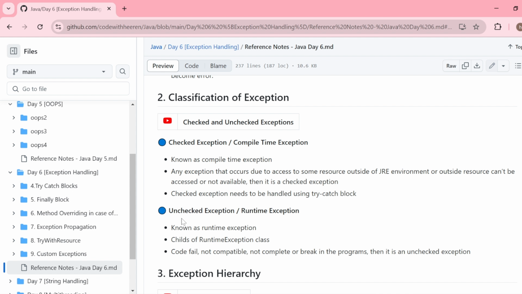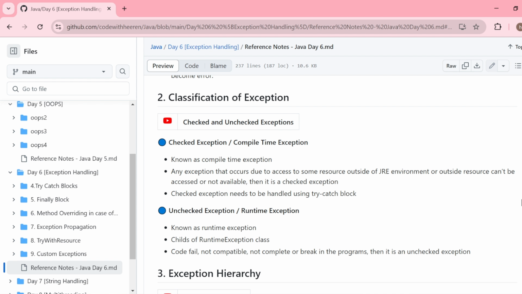So if the programmer is writing something wrong, and due to that some exception occurs, then those types of exceptions are known as runtime exceptions or unchecked exceptions, and those cannot be validated at compile time. Those will occur at runtime when you are going to run your code.